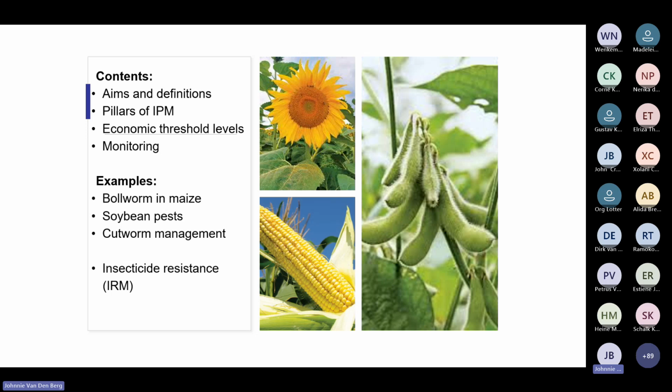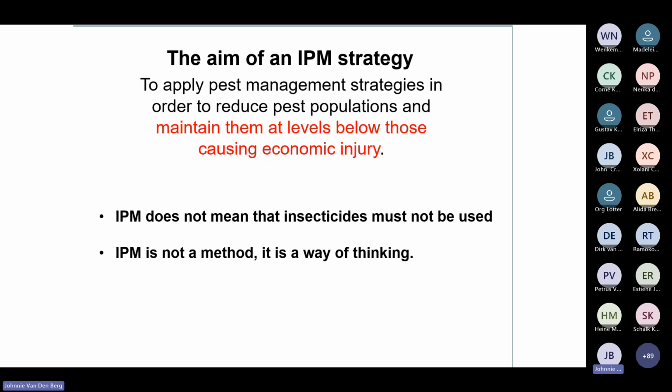So I would like to start off with some theory behind integrated pest management. So the aim of an IPM strategy is to apply pest management in order to reduce populations and to maintain them at levels below those that cause economic injury. And it's important also to say what IPM is not.